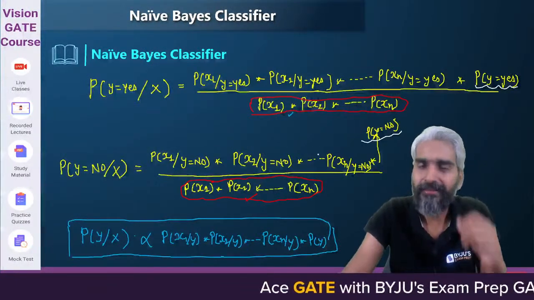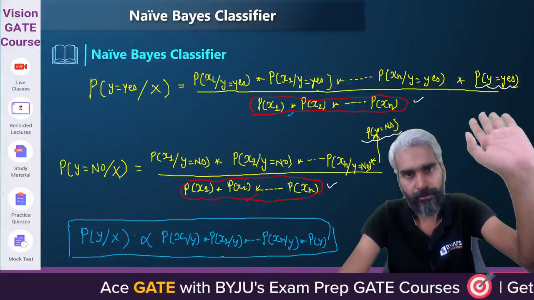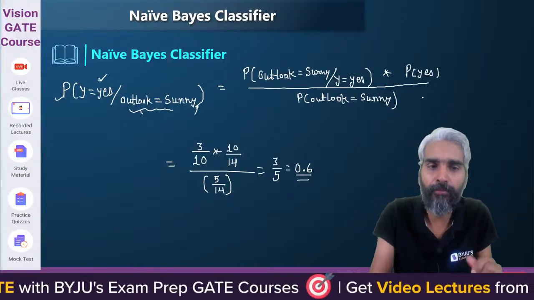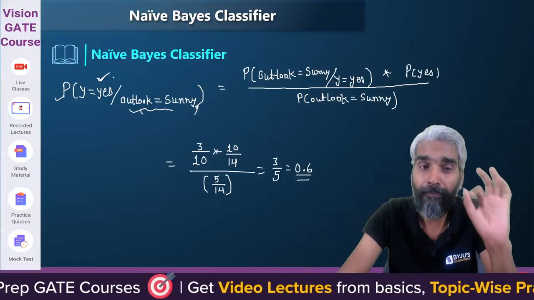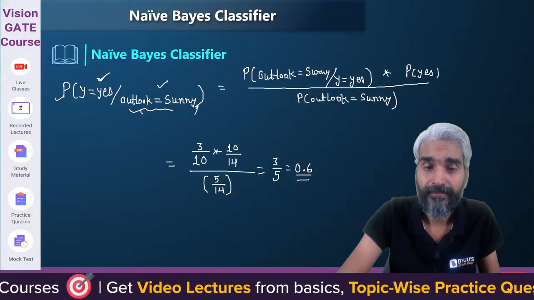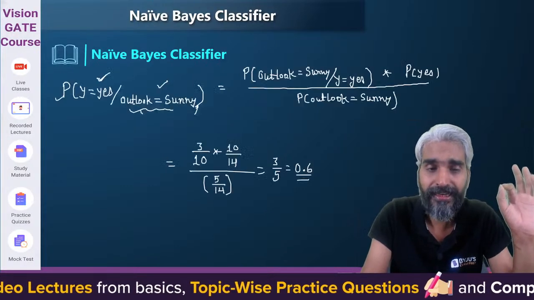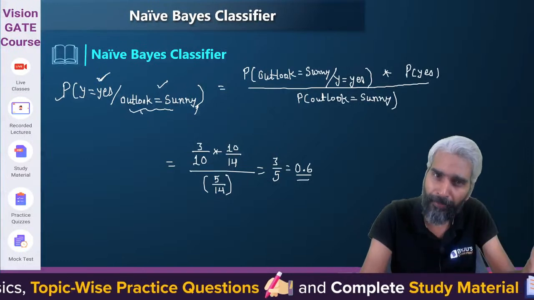Here I am saying that in some examples you will see this term will be ignored, but here I am taking care of the complete probability formula. So this is the actual probability of with what probability the match will be played if the outlook is sunny.